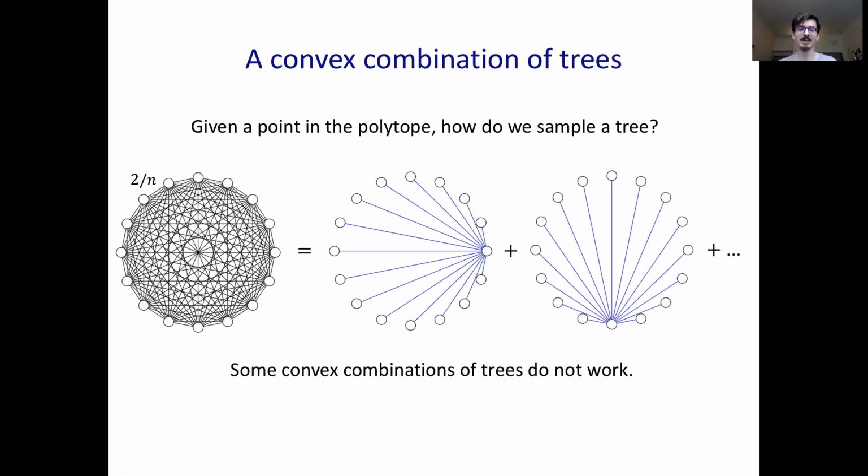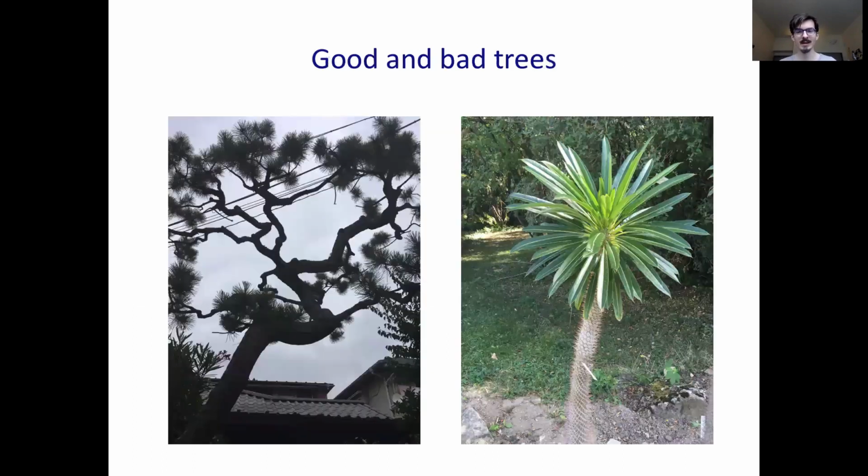So how should we sample a tree? What's the right convex combination? You might notice that if you go out into nature, most trees actually are pretty good. This tree on the left has a lot of, say, even vertices.